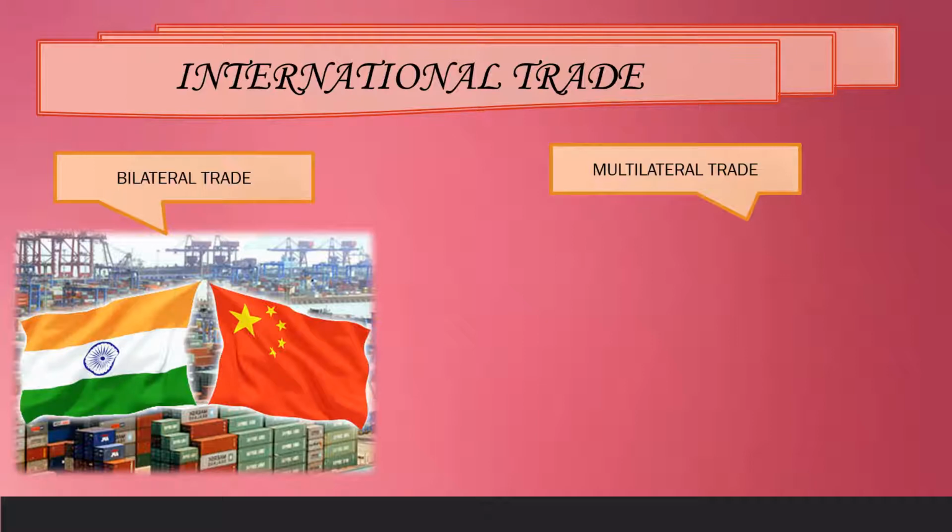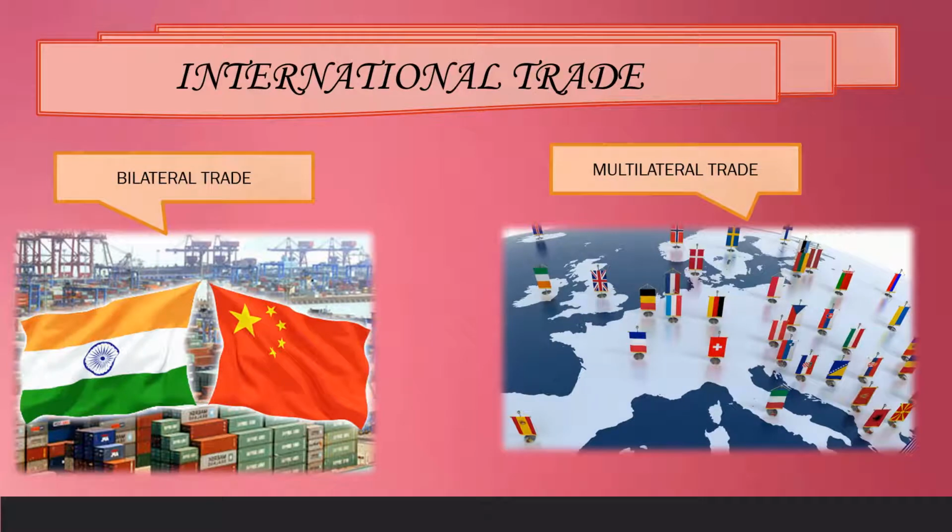So we can say that when international trade takes place between two countries, it is called bilateral trade. Let us try to understand multilateral trade. As you can see in this image, the trade is taking place between more than two countries. So we can call it multilateral trade. Therefore, when trade occurs between more than two countries, it is called multilateral trade.